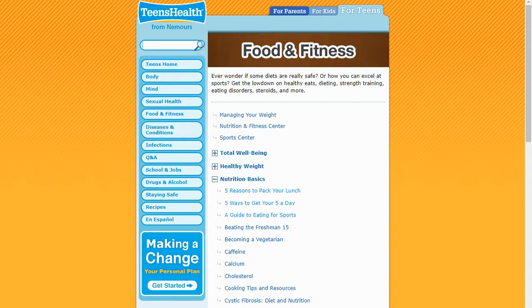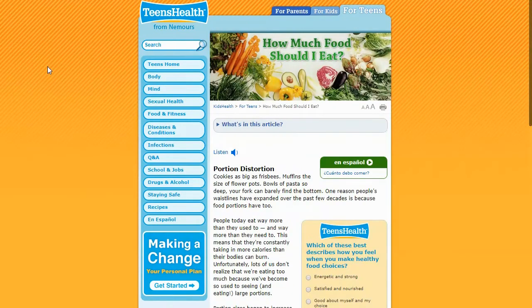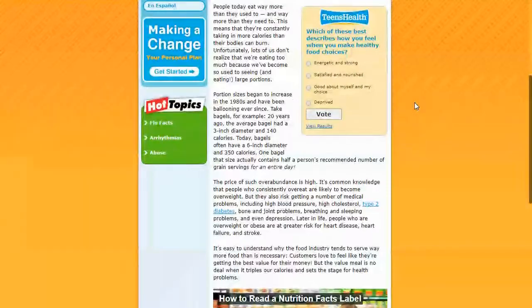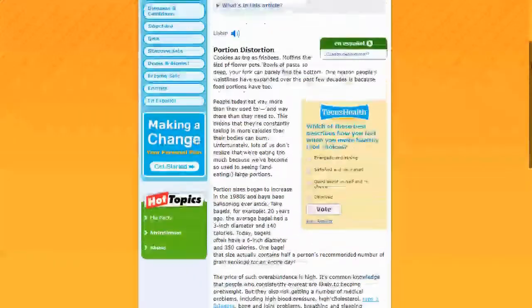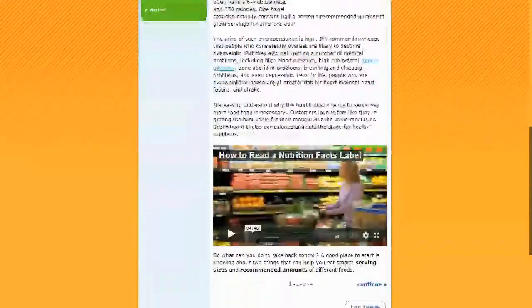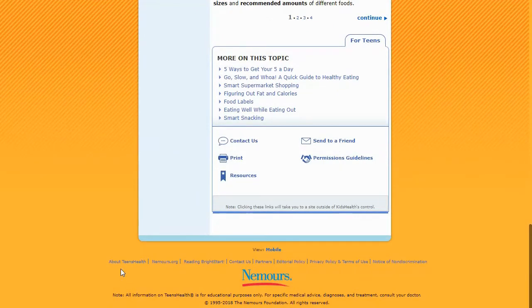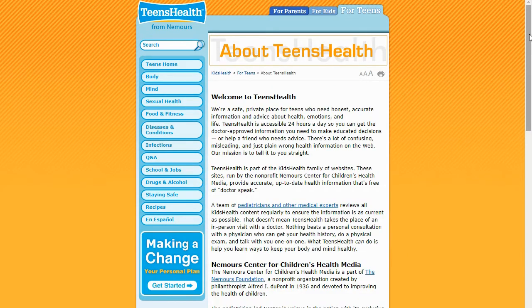Another idea is to scroll through the website. What purpose does it seem to serve? Is it trying to share information about topics that are similar to the question that you have? Lastly, if you're still not sure, you might consider checking out the About Us section or tab of the website. That might explain the website's purpose in a little more detail to help you determine if the website might be right for your question.